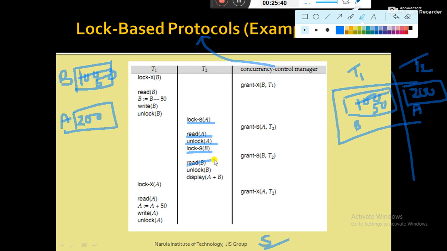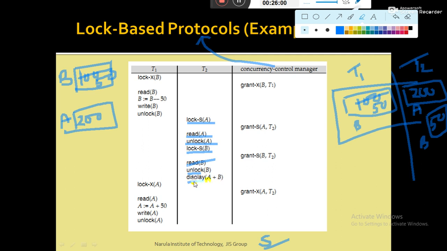Then read B means the content of B is copied to the local buffer, so this is the local buffer of T2, so this is B, and the content of B is 50. That's fine, no problem. Unlock B means B is released, B is now free for anybody's use.